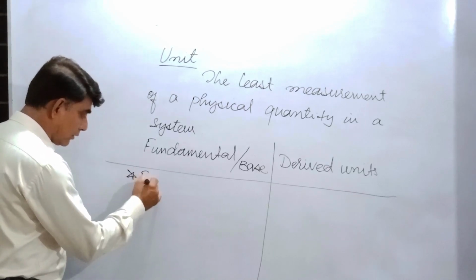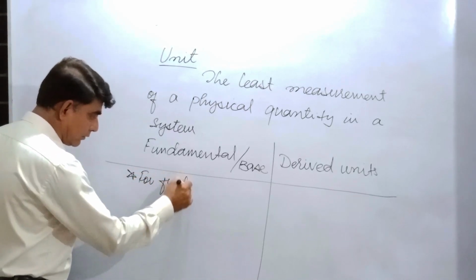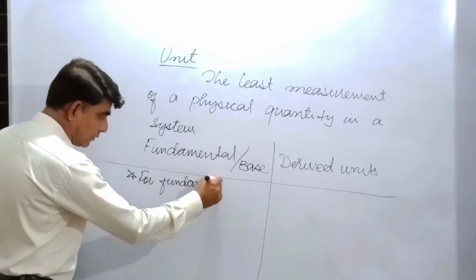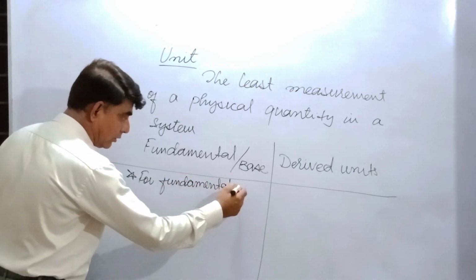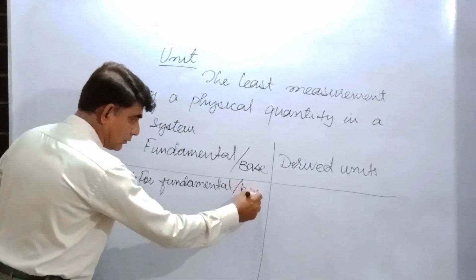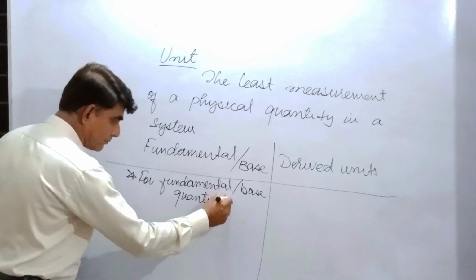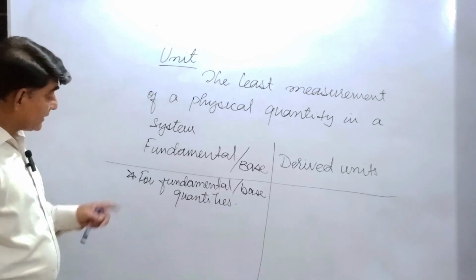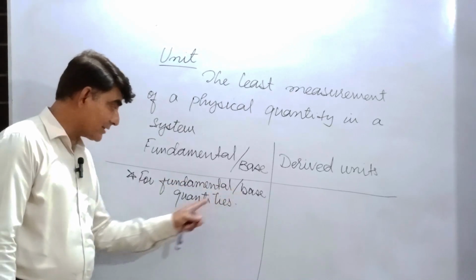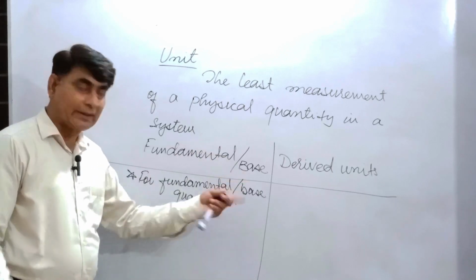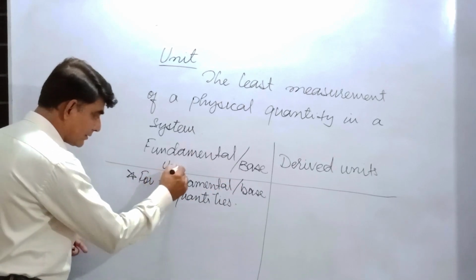Now fundamental or base units are for fundamental or base quantities. So those units which are assigned for fundamental or base quantities are fundamental or base units.